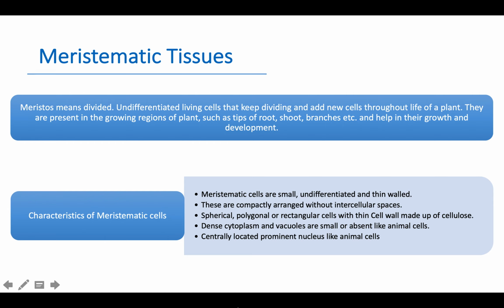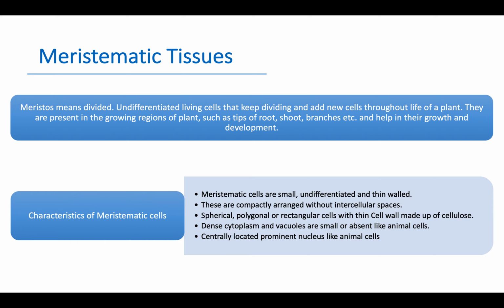Characteristics of meristematic cells. Meristematic cells are small, undifferentiated, and thin-walled. These are compactly arranged without any intercellular space. Spherical, polygonal, or rectangular cells with thin cell wall made up of cellulose.